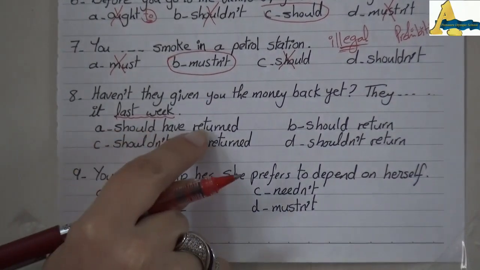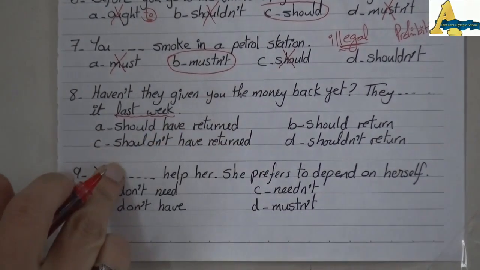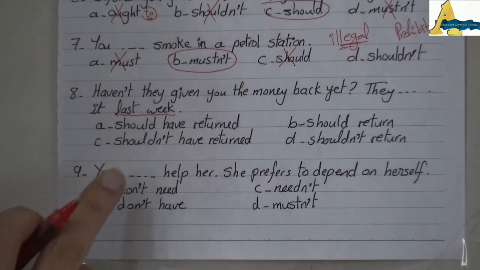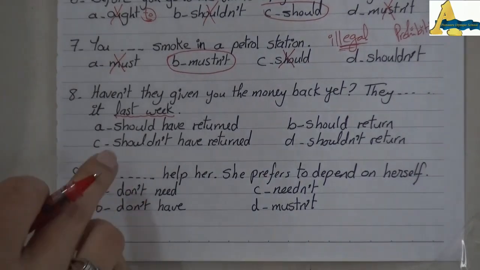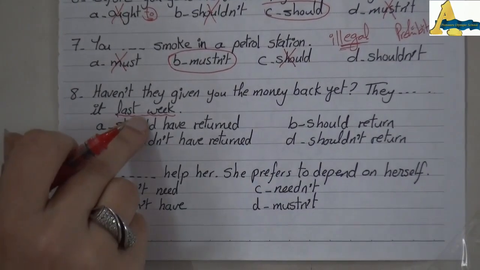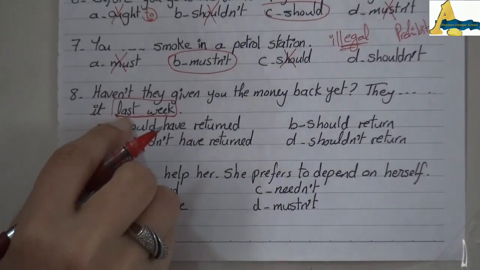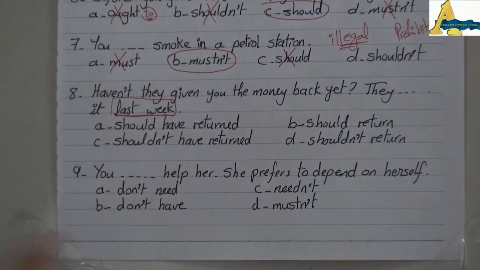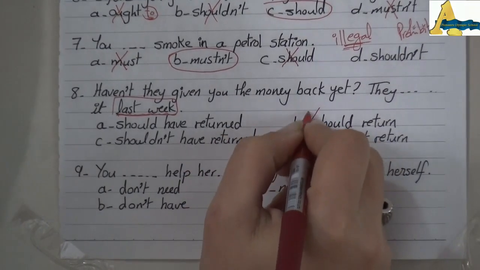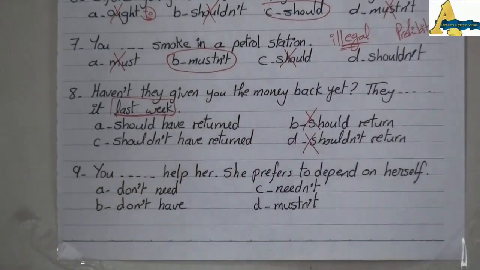But should have PP is used for blaming, or regret, or for something that was supposed to be done in the past. I have here the words last week, so I will exclude should return and shouldn't return.